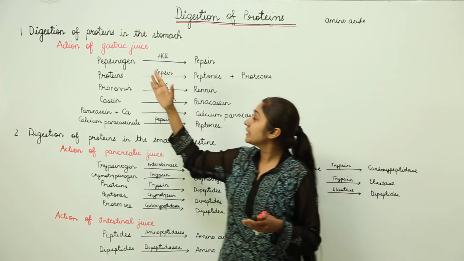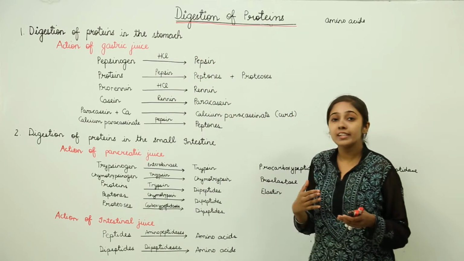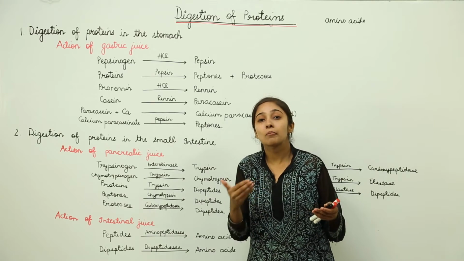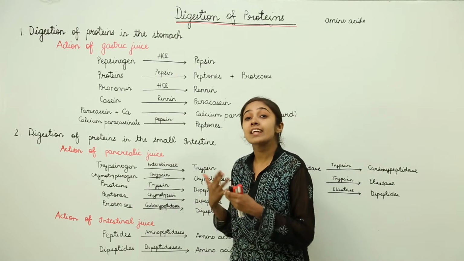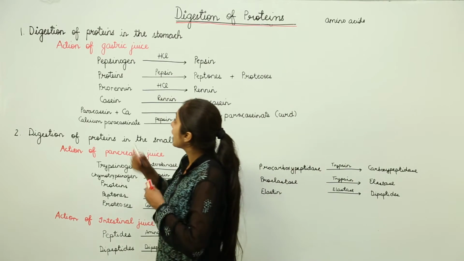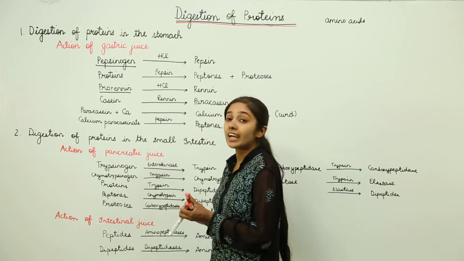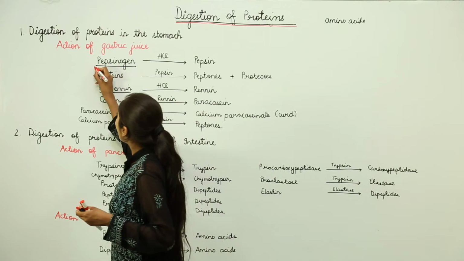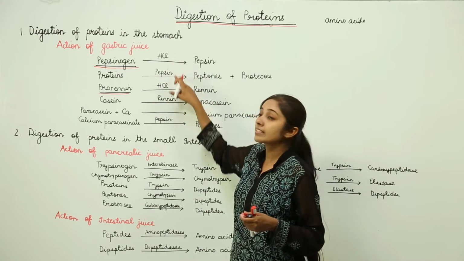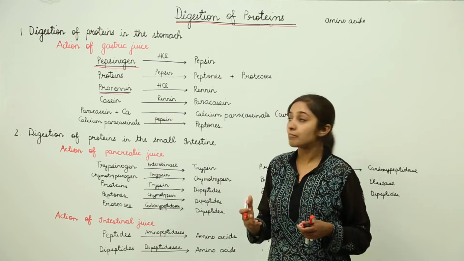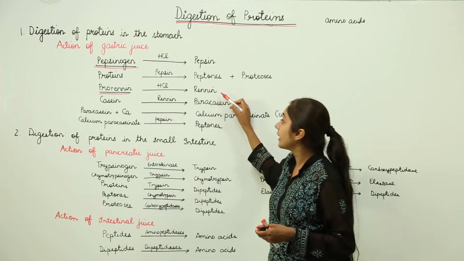The digestion of proteins begins in the stomach. The pH of the stomach is quite low, it is acidic in nature, due to which some proenzymes get activated. For example, here we have pepsinogen and prorenin. They are proenzymes. They are converted into their active forms by the action of HCl, or you can say the acidic pH that is there in the stomach. So, pepsinogen is converted to pepsin and prorenin into renin.